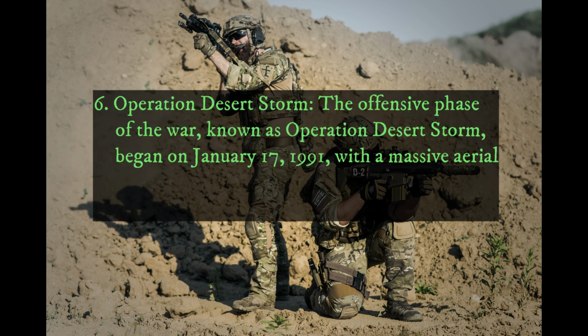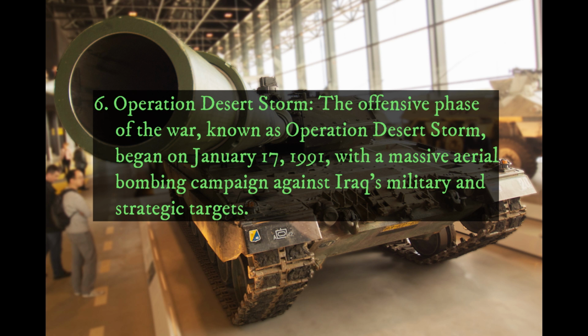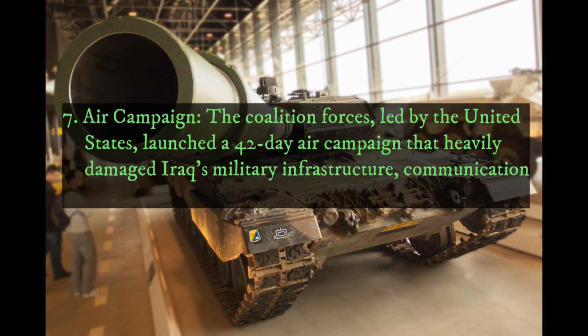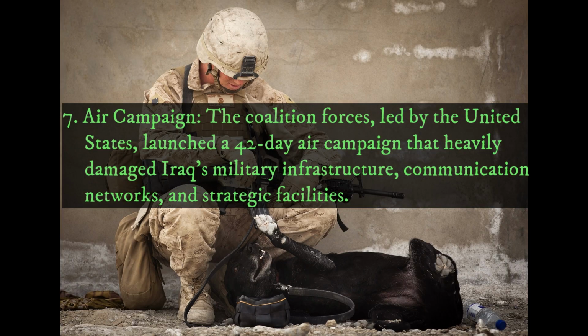6. Operation Desert Storm. The offensive phase of the war, known as Operation Desert Storm, began on January 17, 1991, with a massive aerial bombing campaign against Iraq's military and strategic targets. 7. Air Campaign. The coalition forces, led by the United States, launched a 42-day air campaign that heavily damaged Iraq's military infrastructure, communication networks, and strategic facilities.